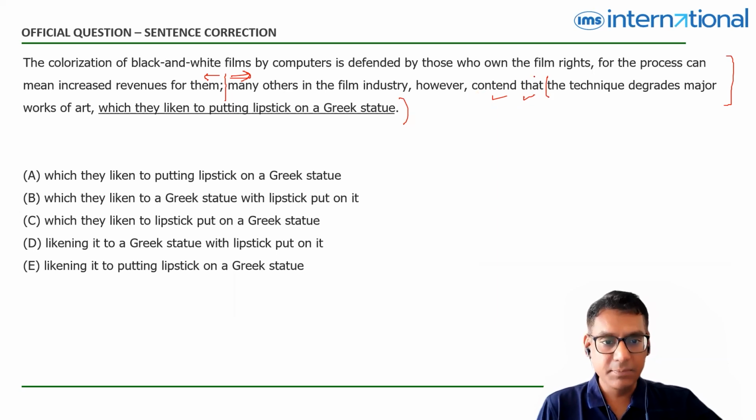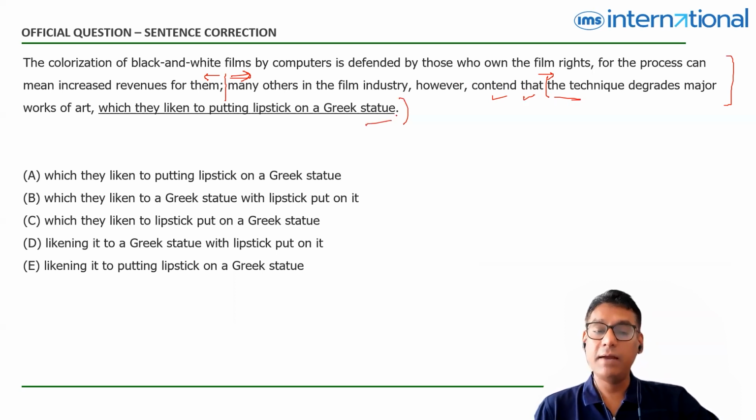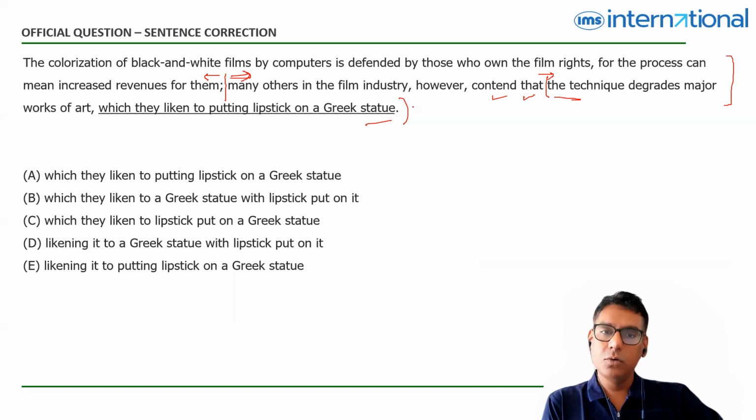Again, that means in a way we are resetting the counter here. We are not going to worry about this part and only going to focus on this part. So that is how we have to keep on drilling into the sentence until we make our focus very narrow, and then we will be able to spot the error more accurately.